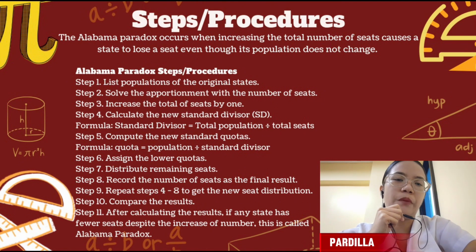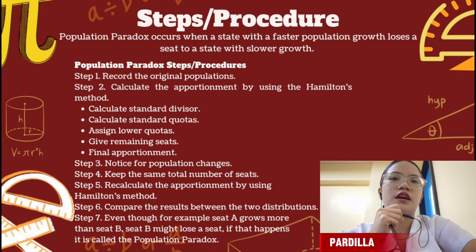Step number 10, compare the results. Step 11, after calculating the results, if any state has fewer seats despite the increase of number, that is called the Alabama paradox. So next, I am discussing the population paradox. So a little overview. Population paradox occurs when a state with a faster population growth loses a seat to a state with slower growth. So the steps.